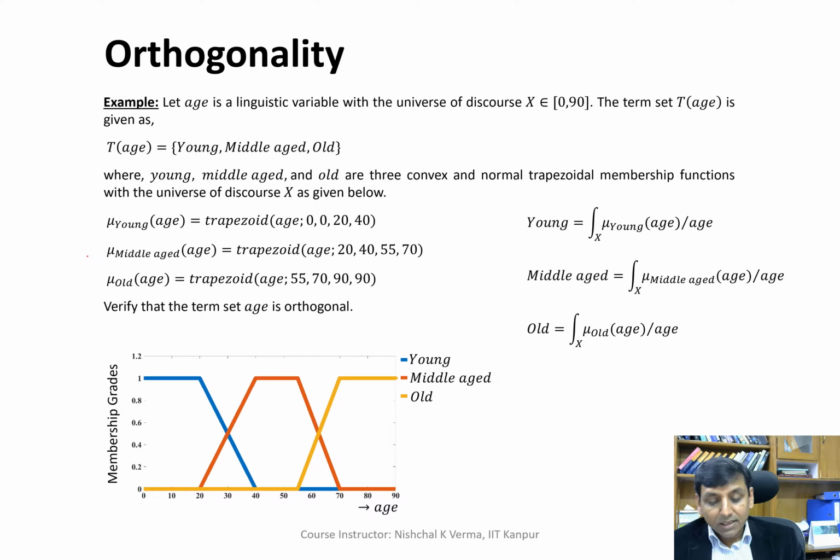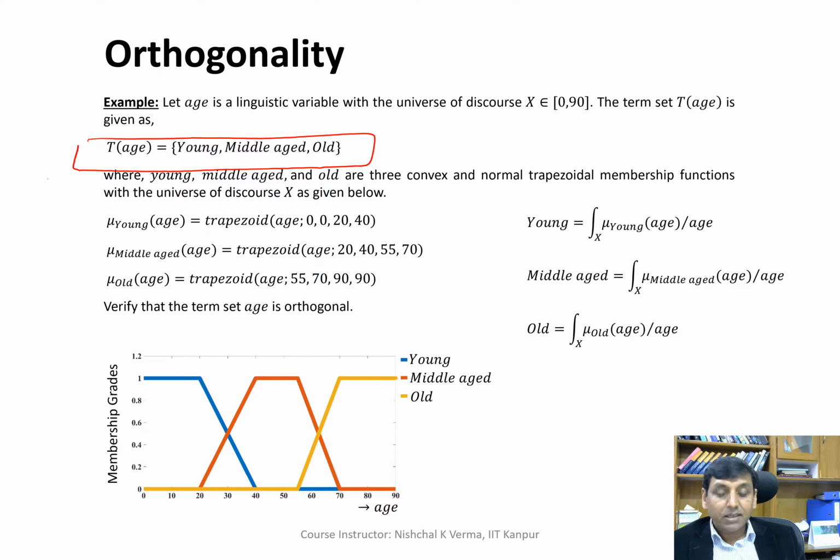So we can clearly see that if we have a term set, let's say T of age, and this term set has 3 linguistic values which are young, middle-aged and old, and these 3 linguistic values are characterized by fuzzy sets.